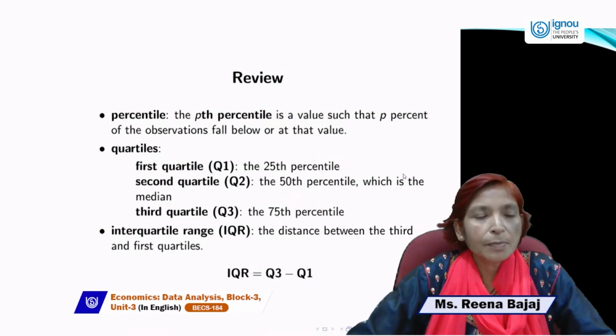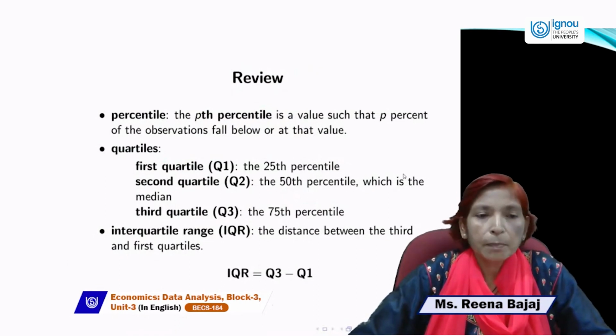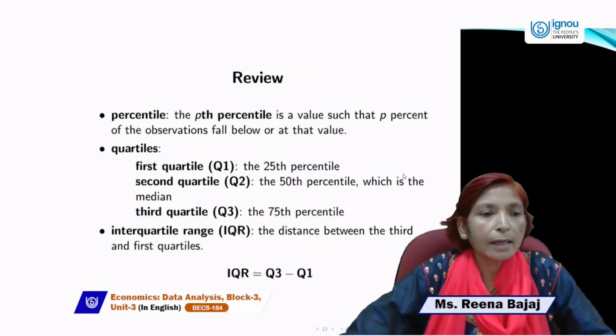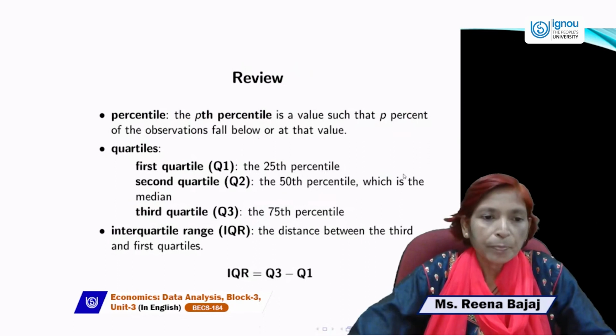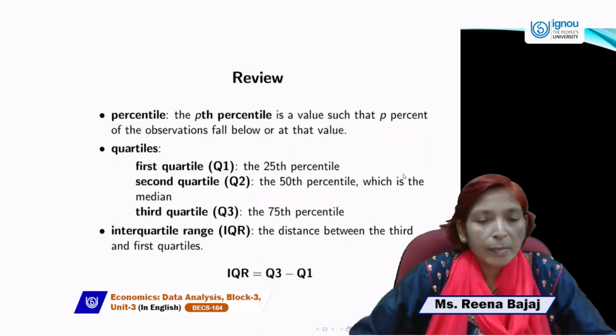Next is a review of percentile. The pth percentile is a value such that p% of the observations fall below or at that level. Quartiles are generally two: one is Q1 and the other is Q3. And Q2 is called the median.